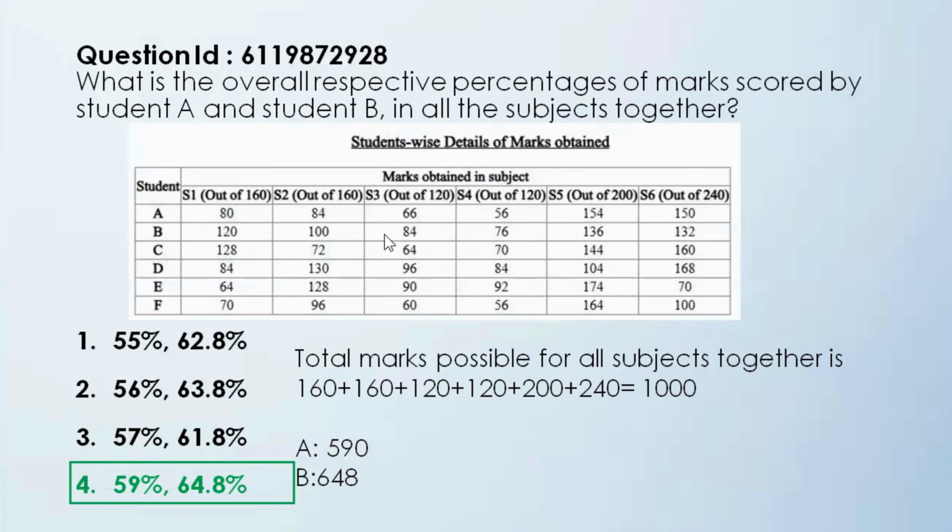So what you have to do is add up all the marks scored by student A and add up all the marks scored by student B. So student A marks would be 590 and student B's marks would be 648. And converting this to percentage becomes very easy now. So 590 becomes 59% and 648 becomes 64.8%. And hence option 4 becomes the correct answer.